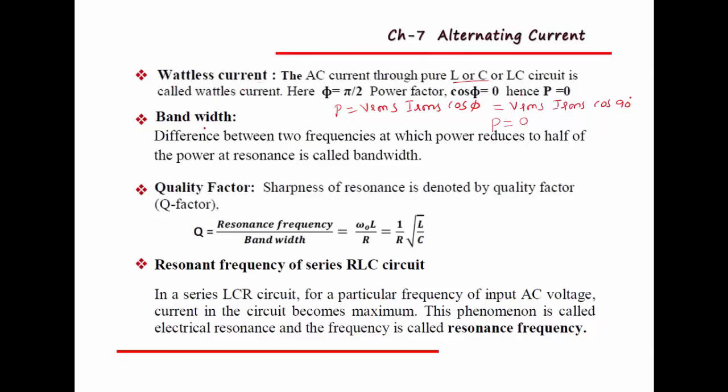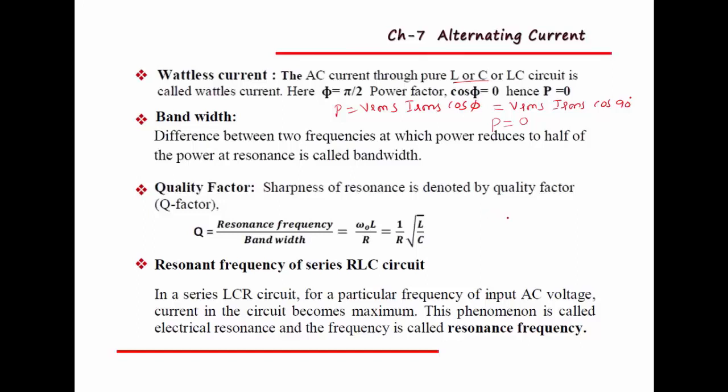Then the next term is bandwidth. Bandwidth is the difference between two frequencies at which power reduces to half of the power at resonance. Or simply, we can define bandwidth as the difference between two half power frequencies. Then quality factor. Remember, quality factor is used to determine the sharpness of the curve or sharpness of the resonance.